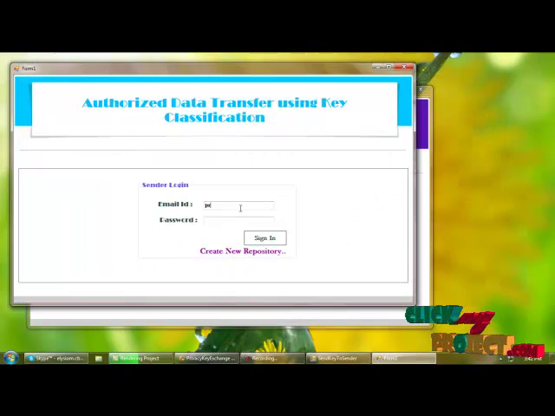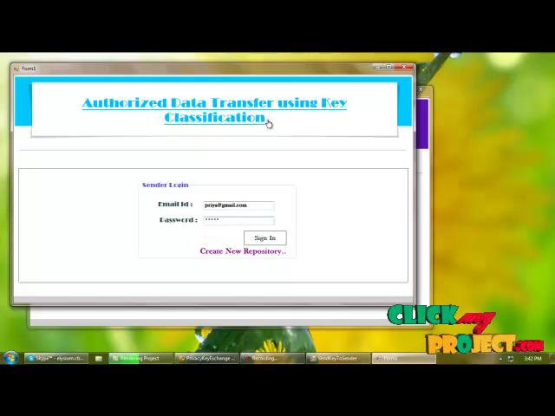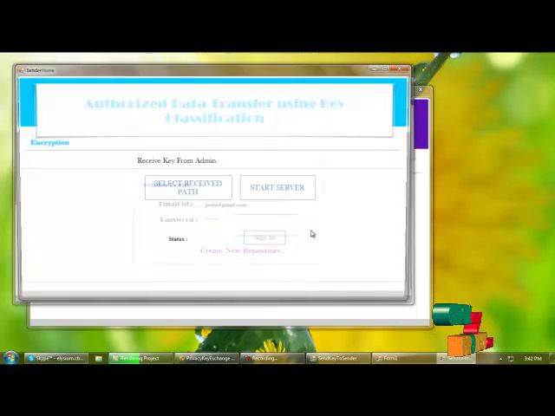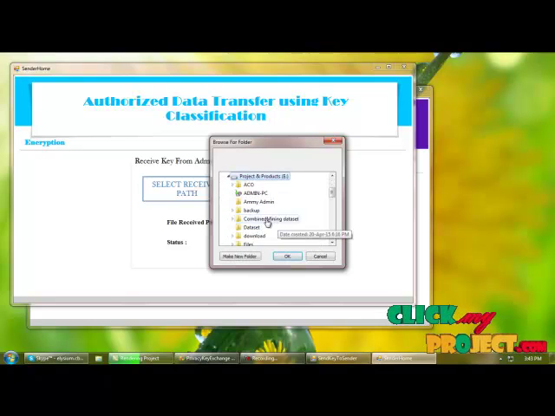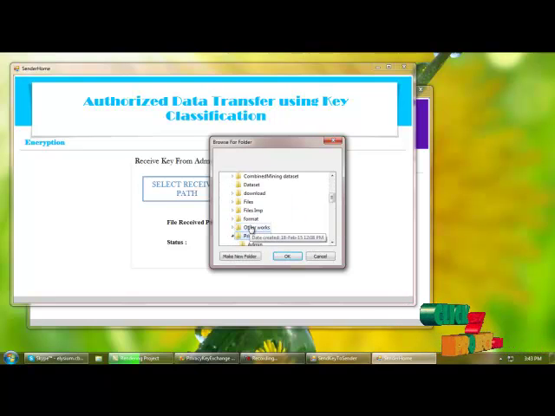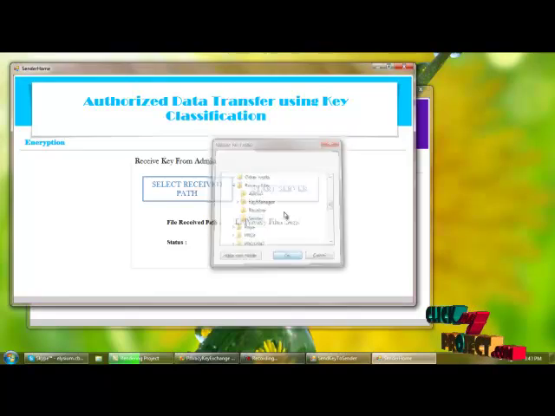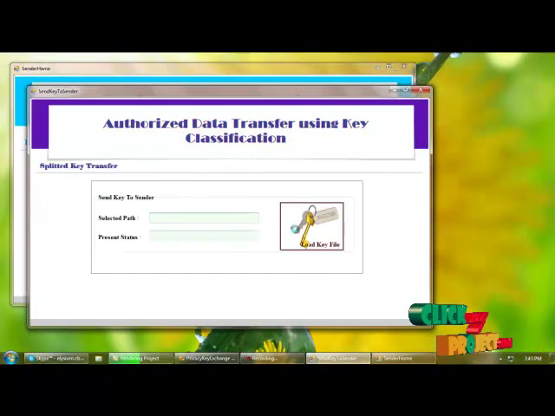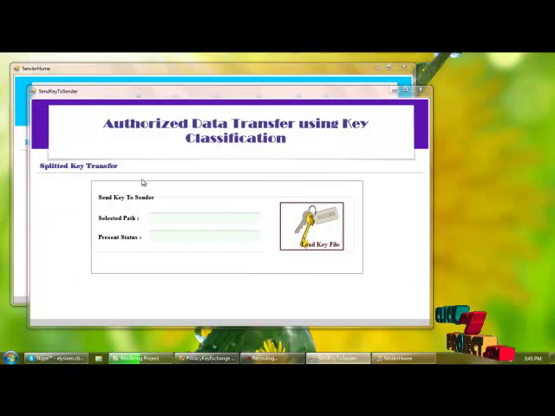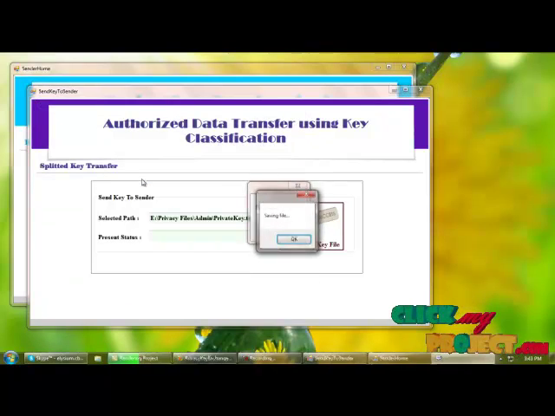Now you can log in with the registered email ID and password. And here I am selecting the receive path for receiving the key from admin. So I am selecting the path of sender and starting the server for receiving the file. I am loading the private key to send to the sender side.